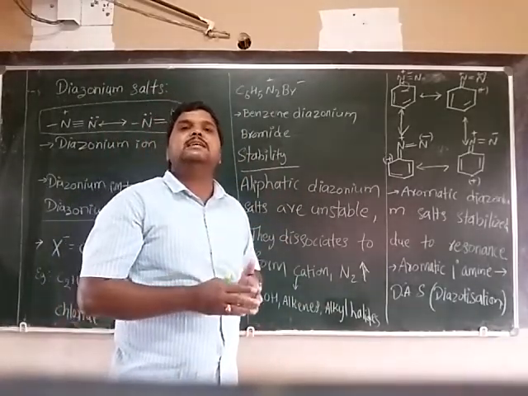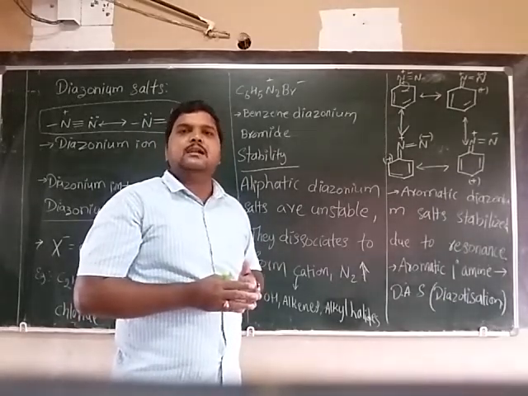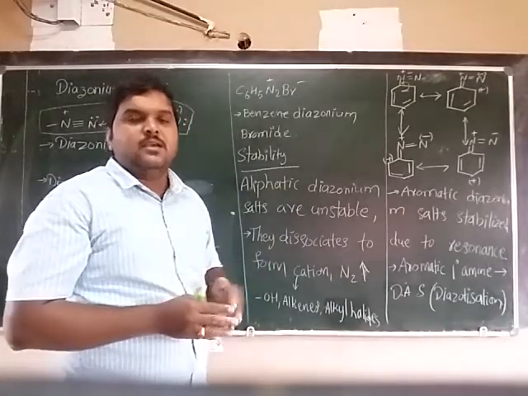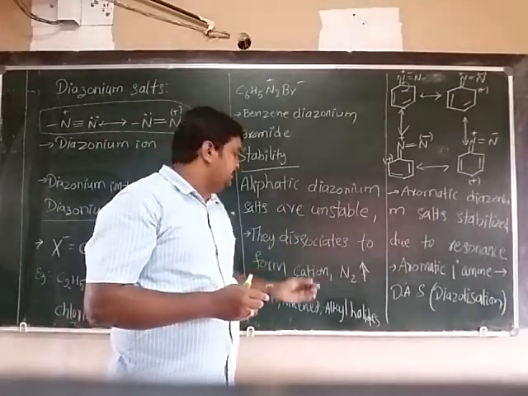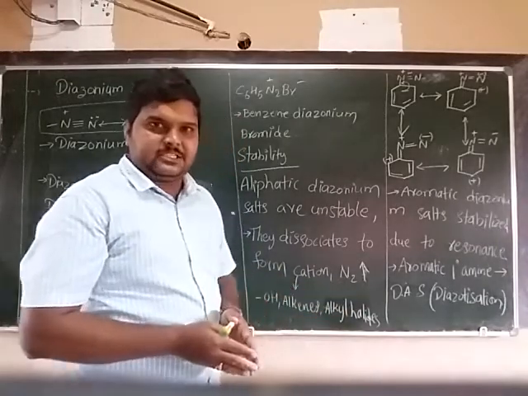They can easily decompose or dissociate into a cation, releasing nitrogen gas. That cation may form alcohols, alkenes, or alkyl halides.